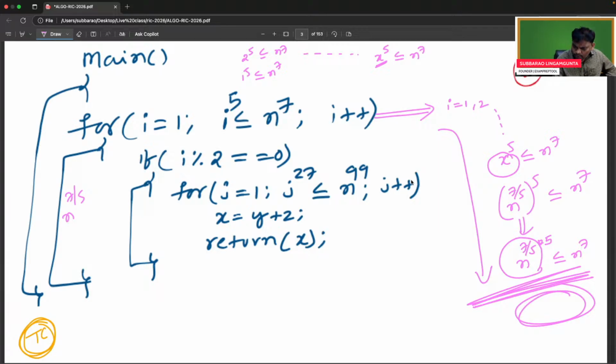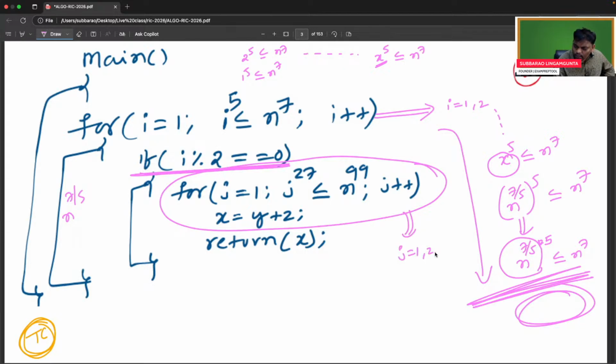Let's see the second loop. Afterwards we'll discuss this. Same story you can apply for this for loop also. What is the answer? j value 1 going on, 2, 3, and so on. n power, everyone observe, n power 99 by 27 into 27, 27 cancels, n power. So the second loop will go these many times: this for loop will run n power 99 by 27 times.